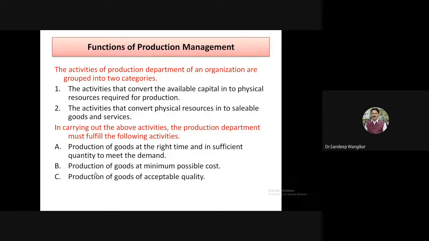Okay. In carrying out the above activities, the production department must fulfill the following: production of goods at the right time in sufficient quantity to meet the demand, production of goods at minimum possible cost, and production of goods at acceptable quality. So, the second function, production of goods at the right time: whenever it is required, whatever the delivery schedule is, or depending upon the market requirement.